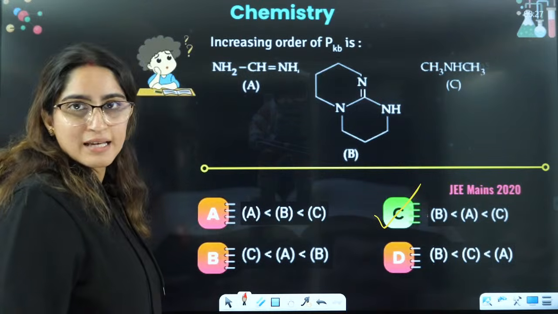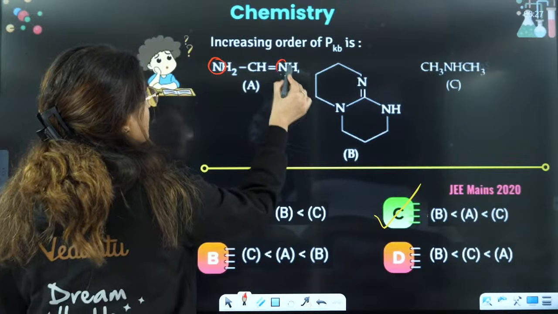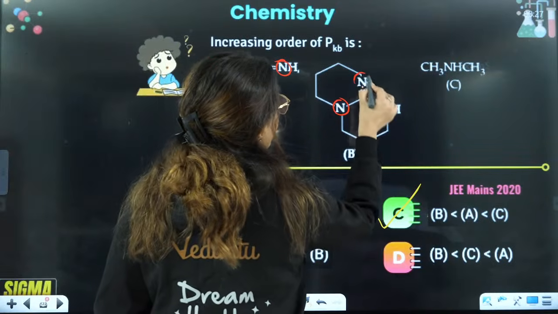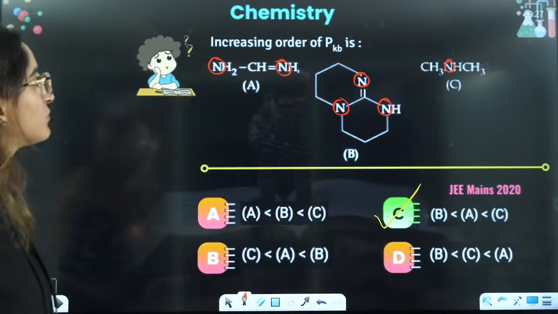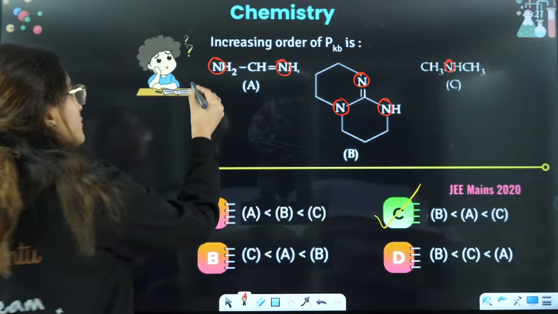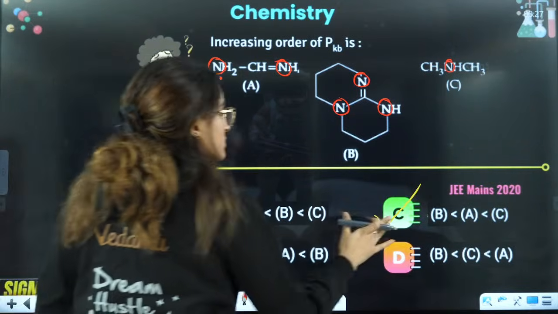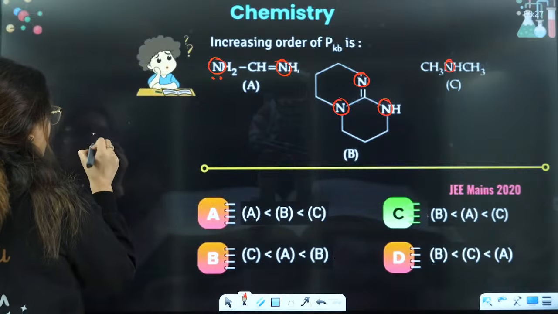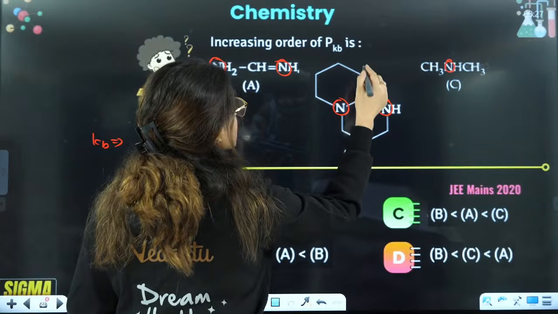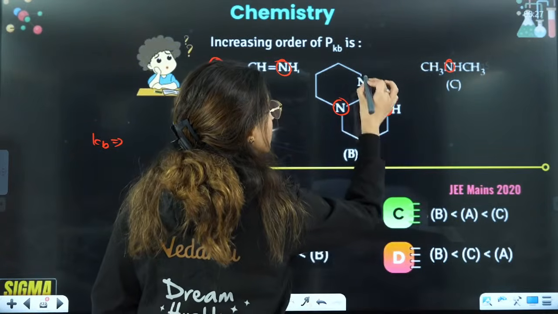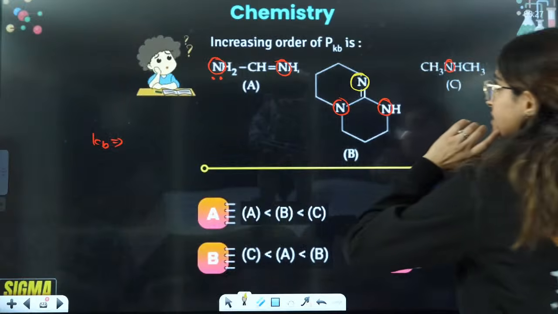See guys, first thing is, see one thing. You have 2 nitrogens here. You have 3 nitrogens here. You have only 1 nitrogen here, right? Here it is fully available. This is not fully available, right? If you see this, let me just write down for Kb value. This is fully available in this case. This one is fully available, right?